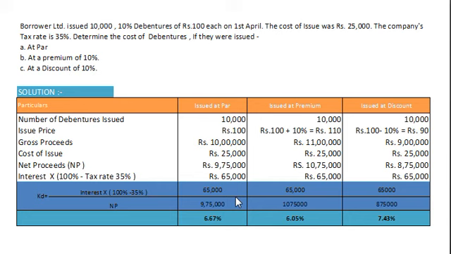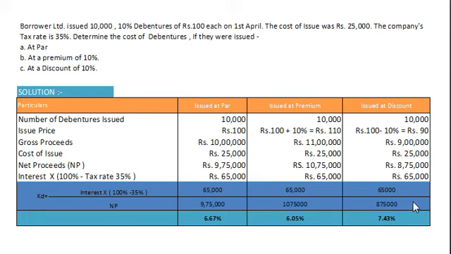And our value for option number 1, issued at par, would be 65,000 interest after tax divided by net proceeds rupees 9,75,000 multiplied by 100. So our cost of debt would be 6.67% in option number 1, that is debentures issued at par. In the second option, our interest after tax amount is 65,000 divided by net proceeds rupees 10,75,000 multiplied by 100. So our cost of debt amounts to 6.05%. In the third option, our interest after tax is 65,000 divided by net proceeds 8,75,000 multiplied by 100.